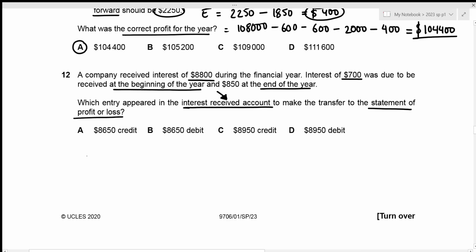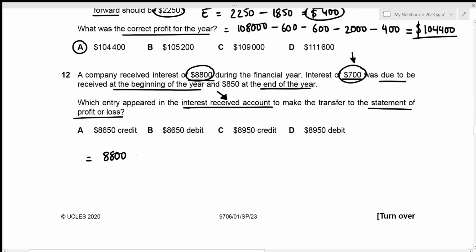Okay, let's figure out the amount first. We will start with the amount received, that's 8,800. Then we have interest of 700 due to be received at the beginning of the year. So this was due at the beginning of the year, which means that interest of 700 has actually been incurred in the previous year, but it was not received yet, which means that this is an income of the previous year, which should not be included in this year's income statement.